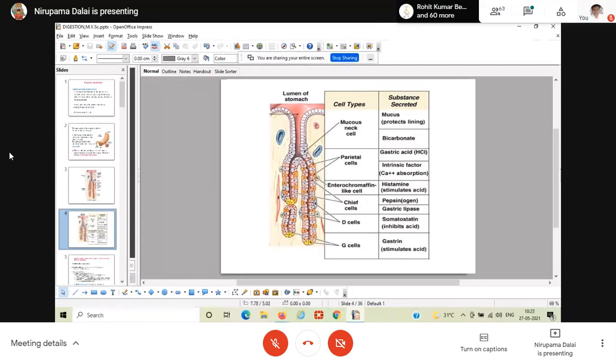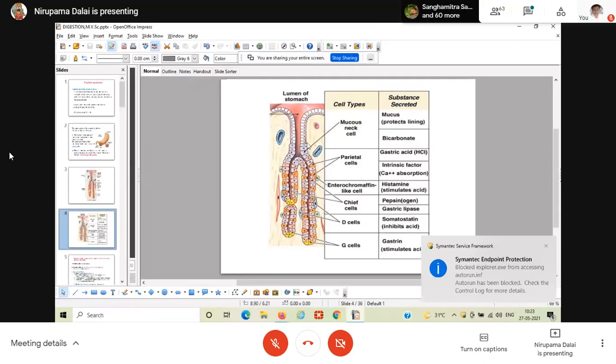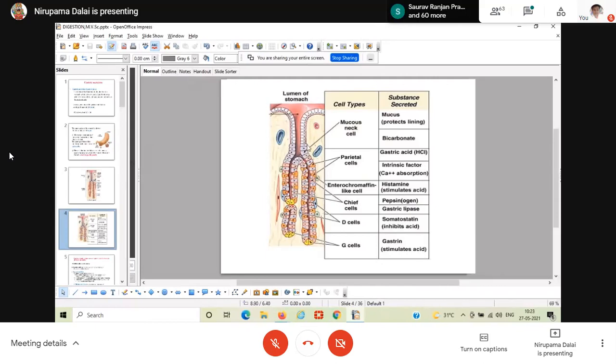Ma'am, what about the MNC, the mucous neck cells, they also secrete mucus, but according to the researchers, what happens? The MNC secrete the soluble type of mucus, and these MNC also act as stem cells. Always remember, MNC, the mucous neck cells, act as stem cells. That means it will be helpful for the regeneration of these epithelial cells. Clear? What is the function of the mucous neck cell?